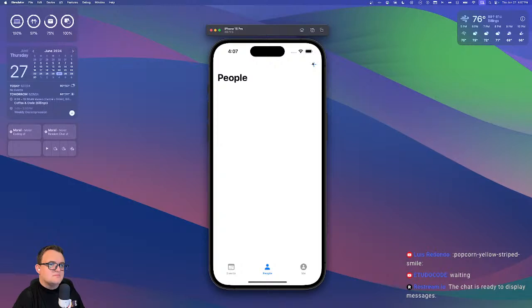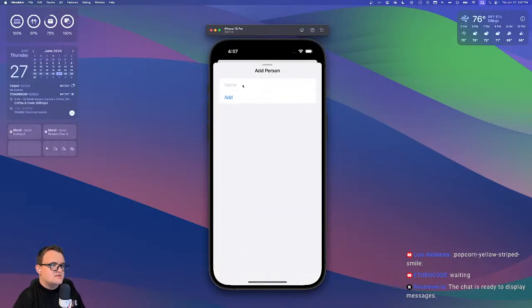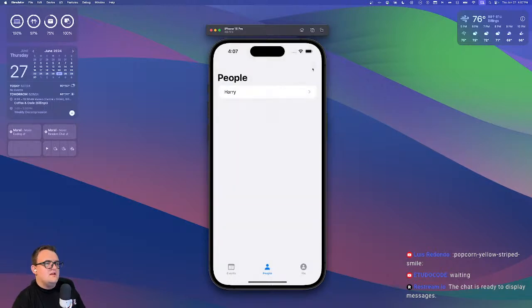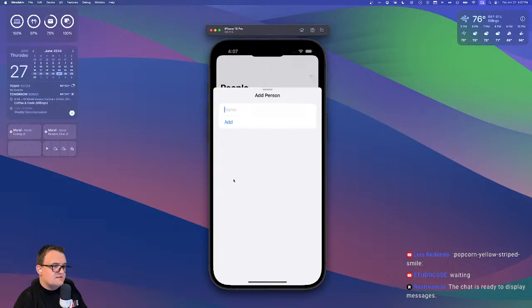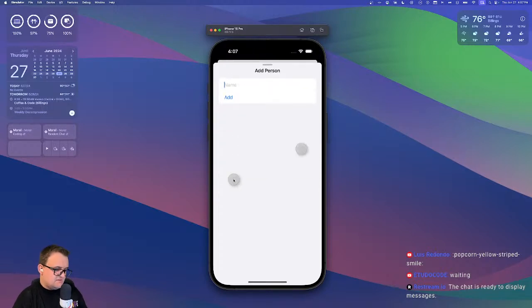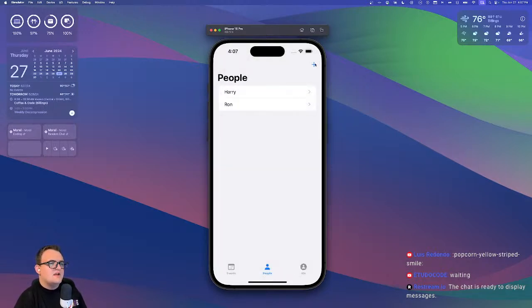And we can add some people here. So we'll add Harry, and we'll add Ron, because who doesn't love Ron Weasley? Oops, Ron in all caps. Oops. There we go. All right. Let's just add the golden trio here.